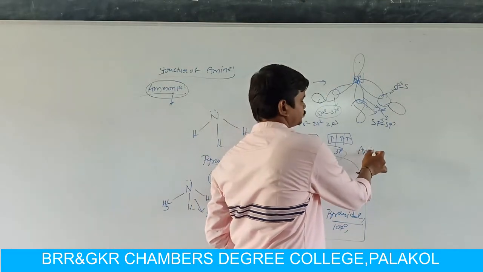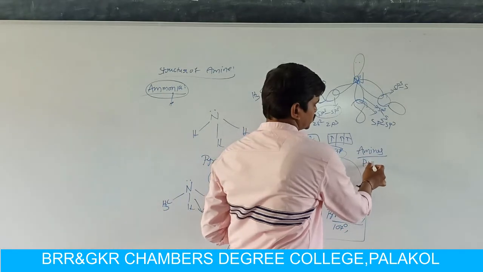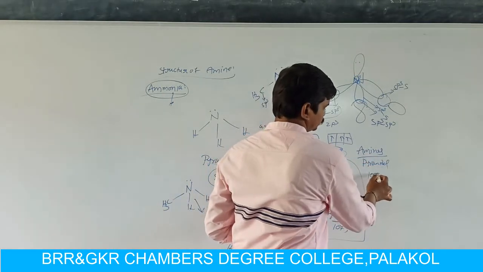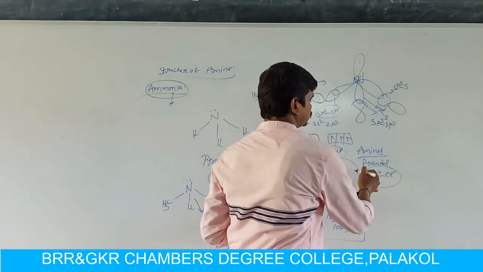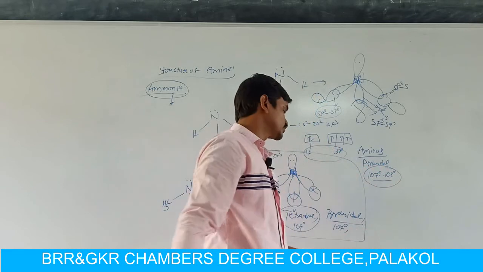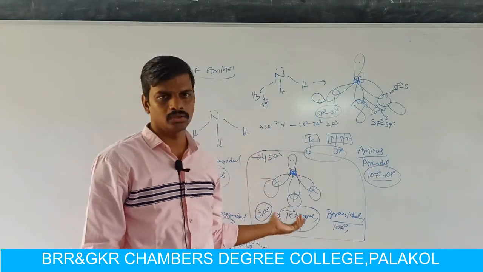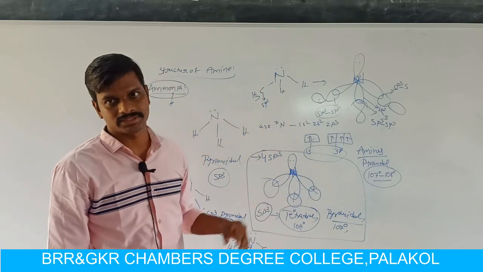So amines have a pyramidal structure and the bond angle is nearly 107 to 108 degrees. The bond angle deviates from the actual pyramidal structure because of the presence of alkyl groups. So this is about the structure of amines.